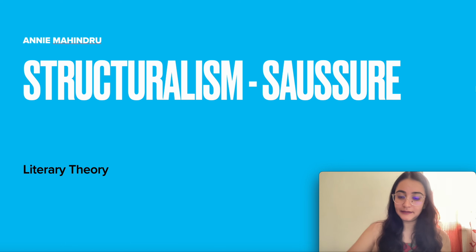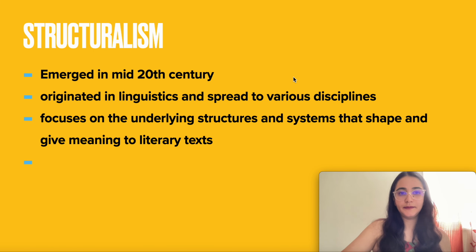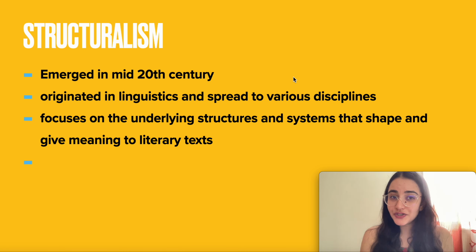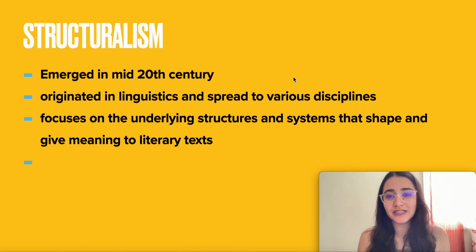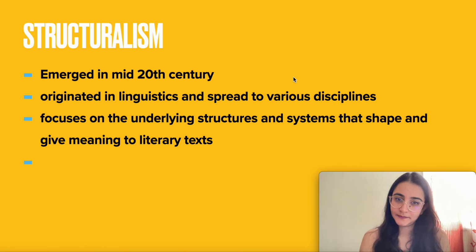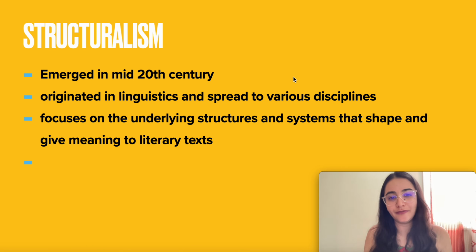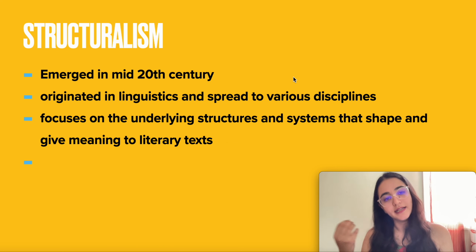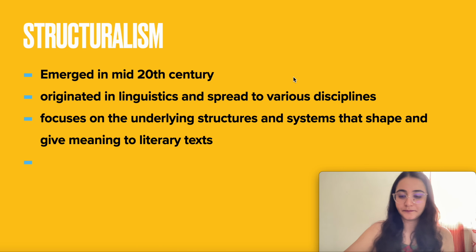Now, let's begin. It emerged in the mid-20th century and it originated in linguistics, but structuralism, remember, is not limited to literature. It has spread to various disciplines. It focuses on the underlying structures and systems that shape and give meaning to a literary text. We are talking about literature. So एक literary text को meaning क्या देता है? Meaning produce करने के लिए various elements are required, and it looks at those various elements, the underlying structures and the systems that shape and give meaning to a literary text.